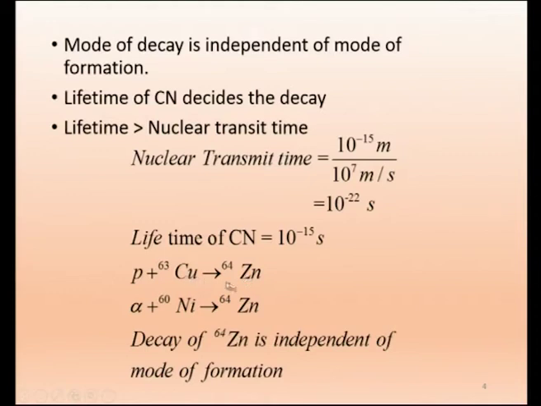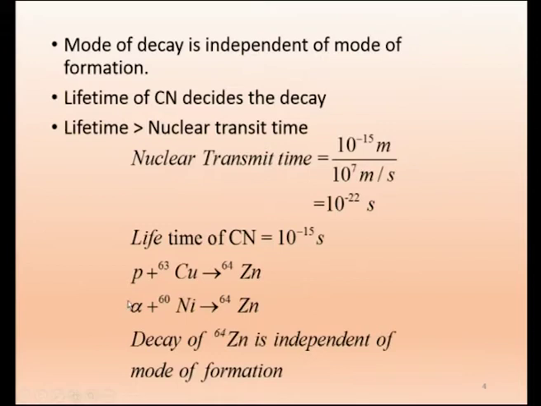The copper has atomic number 29 and zinc 30, so when the proton is added, the atomic number increases from 29 to 30. We have written the element, so there is no need to write the atomic number. So copper-63 has become zinc-64.